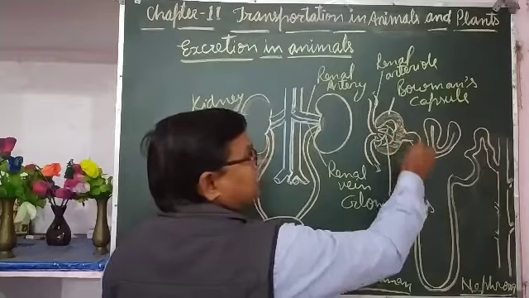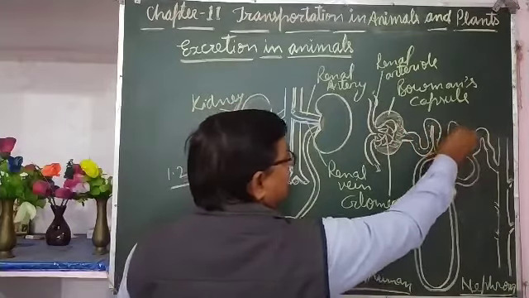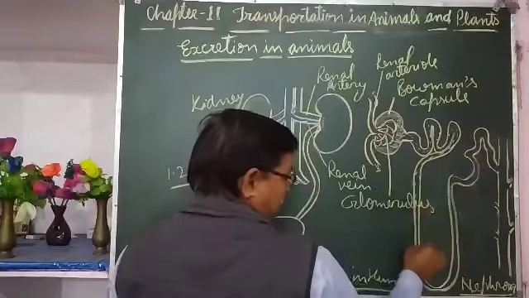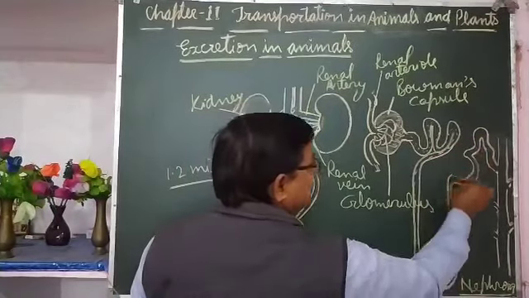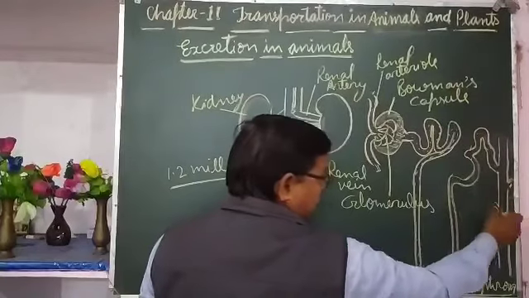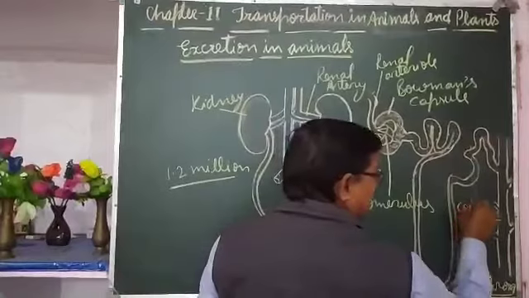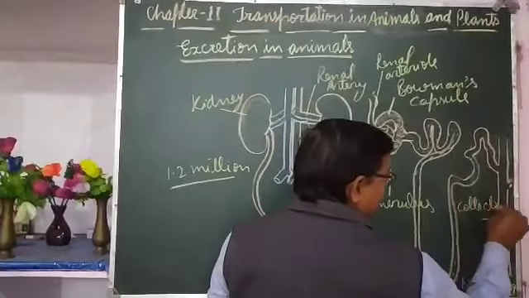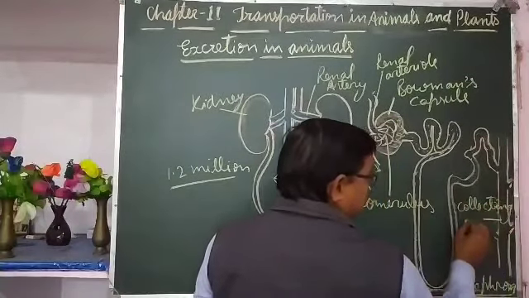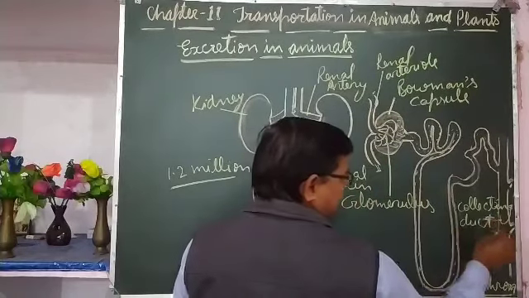This urine comes through this tube and at last comes into this thick duct, which is called the collecting duct.